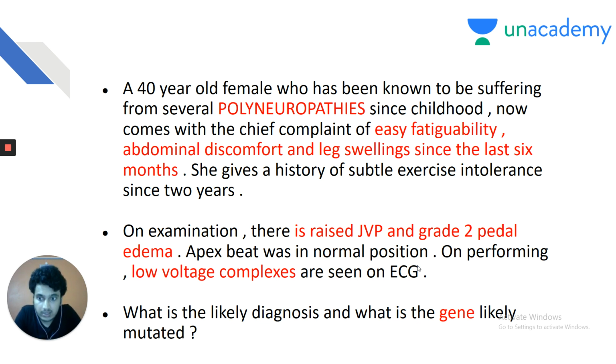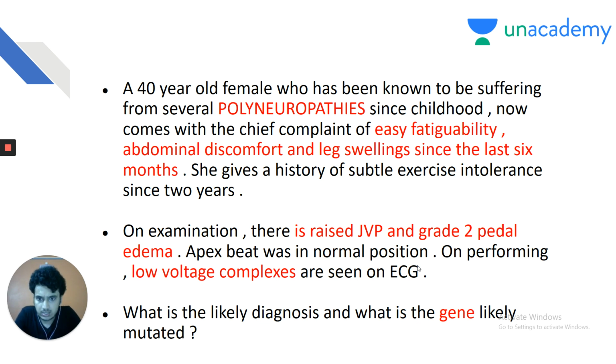My dear friends, raised JVP, grade 2 pedal edema, and hepatic congestion, all these three are features of right heart failure. So, you must be aware of the features of right heart failure and left heart failure before diagnosing a cardiomyopathy. Raised JVP, congestive hepatomegaly, and grade 2 pedal edema all suggest right heart failure.